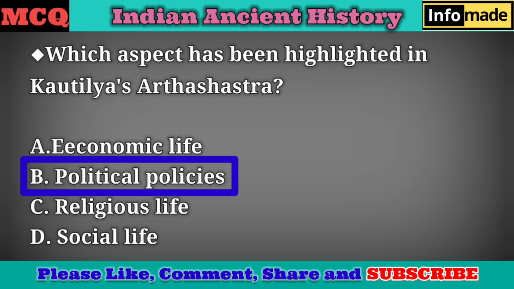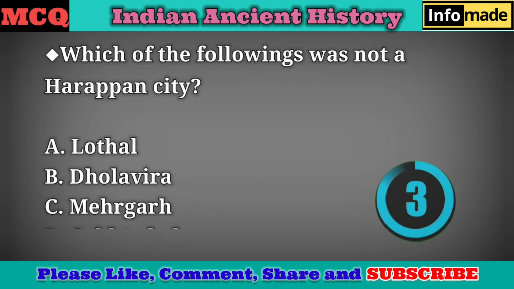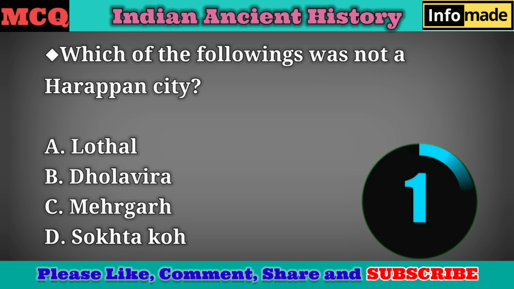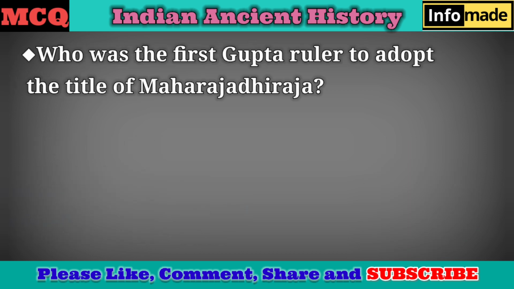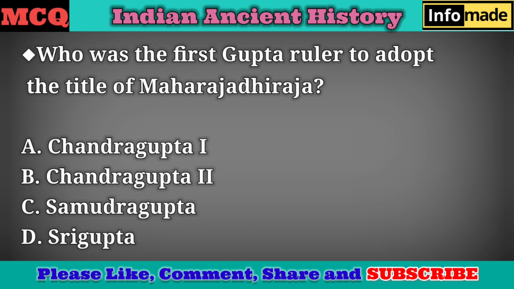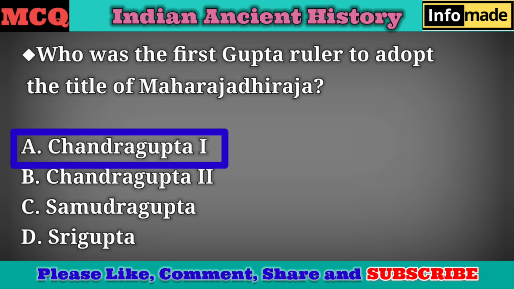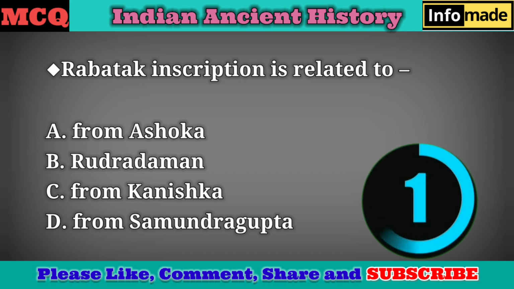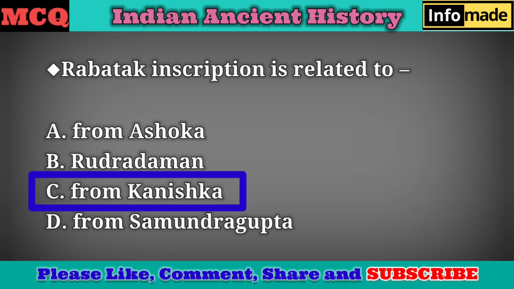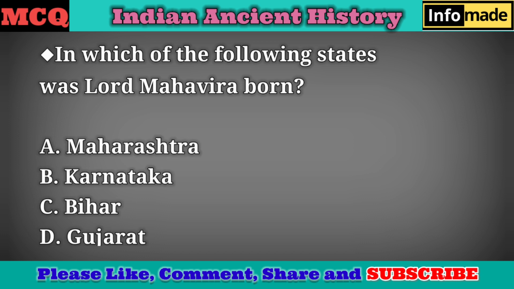Answer B. Political policies. Which of the followings was not a Harappan city? Answer C. Mehergarh. Who was the first Gupta ruler to adopt the title of Maharajadhiraja? Answer A. Chandragupta I. Rabatak inscription is related to. Answer C. From Kanishka. In which of the following states was Lord Mahavira born?